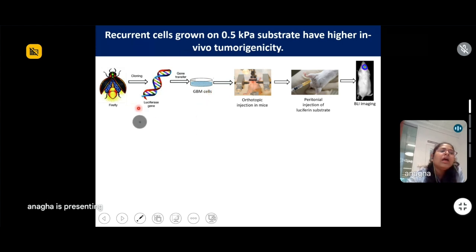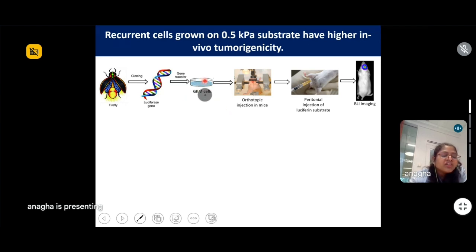I didn't do this cloning. We ordered the luciferase gene cloned in a plasmid, and then we transfected our GBM parent cells with this luciferase enzyme gene, and then made parent and recurrent populations out of these.